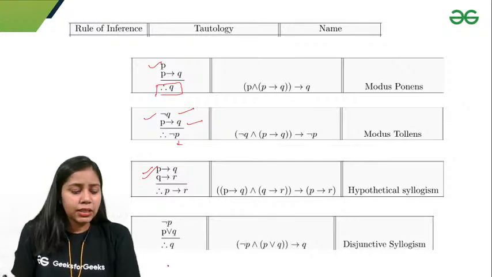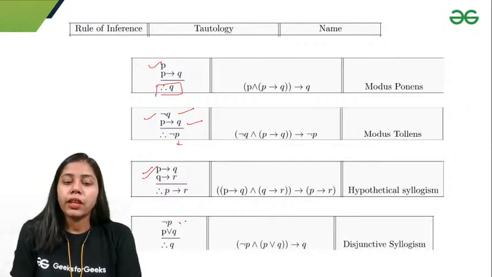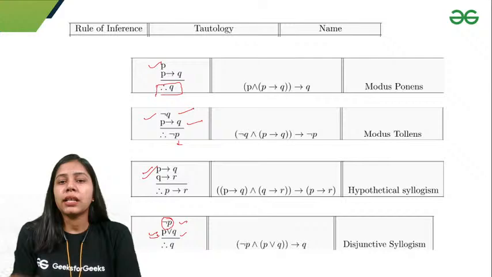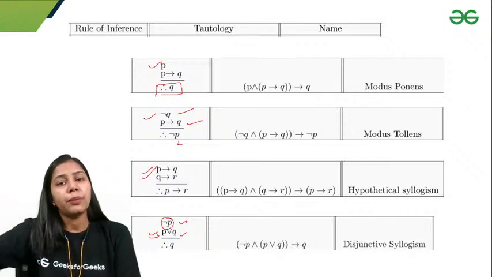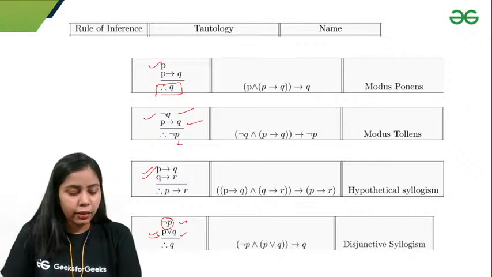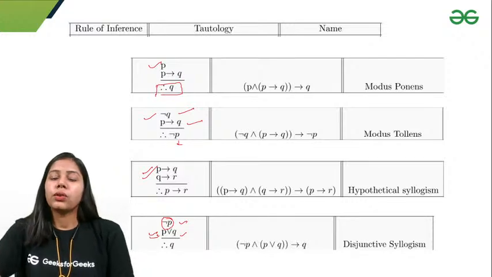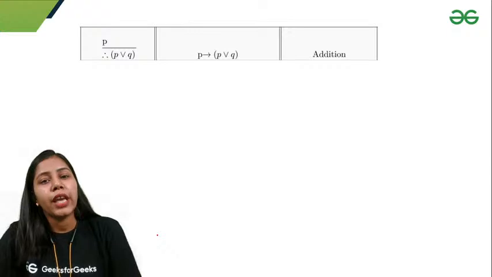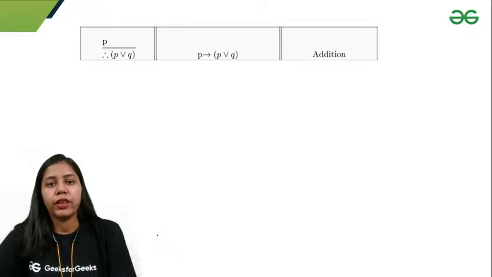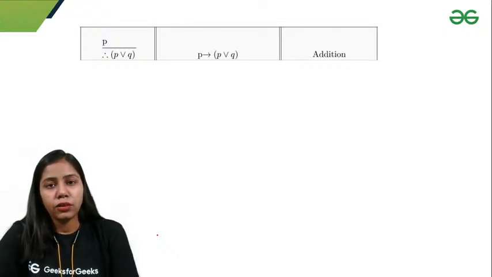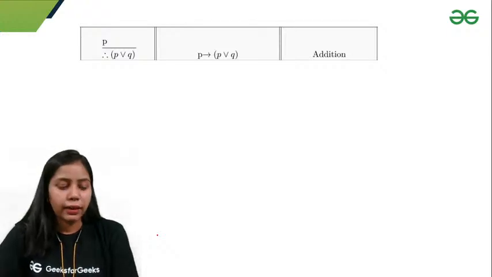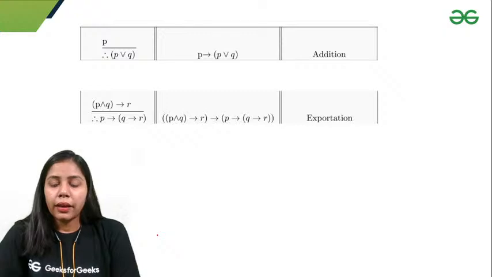The next thing is disjunctive syllogism. If we have negation of P and P or Q, that means P is not happening and the second statement is either P or Q. If P is not happening, then what happened? Q, right? The only choice here is Q. So I'll get Q, right? Okay, and the next thing is addition. If we have any statement, any argument or proposition, I can add another proposition to it. I can write P or Q, right?